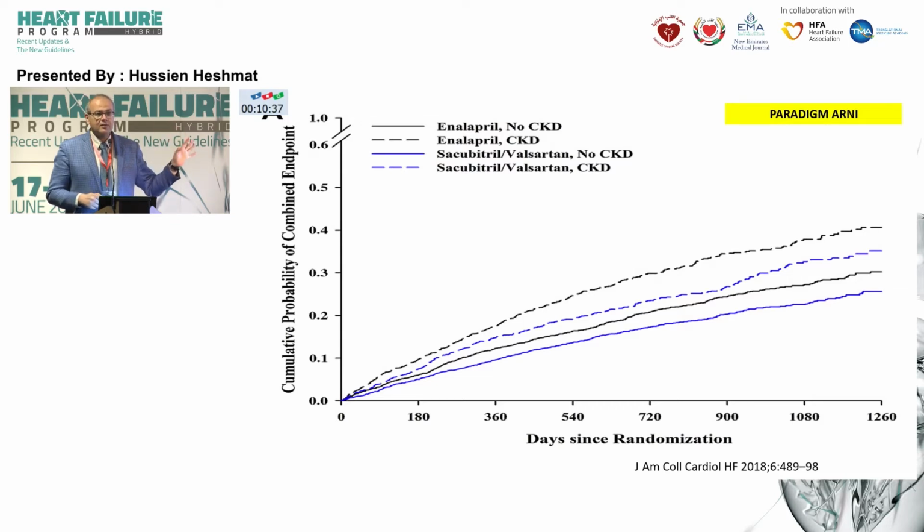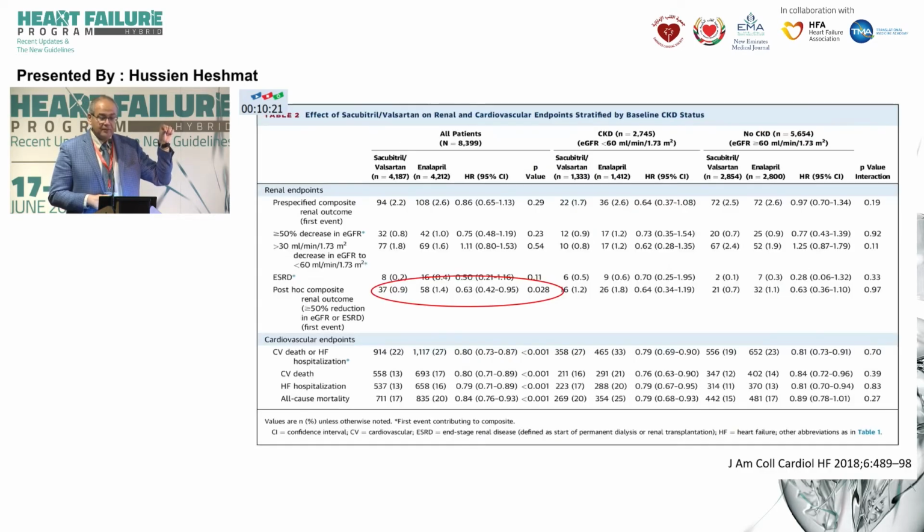And of course, this curve is no surprise. Patients with chronic kidney disease, this is the PARADIGM trial. Patients with chronic kidney disease tend to have higher risk, whether they're treated with placebo or with ARNI, but you see that the benefit that we get is still bigger in this population of patients. And in PARADIGM, this is a subgroup analysis on kidney outcomes. It was for the first time in heart failure that we see that an agent for heart failure is able to preserve or slow down the decline of kidney function. We didn't see that with beta blockers.